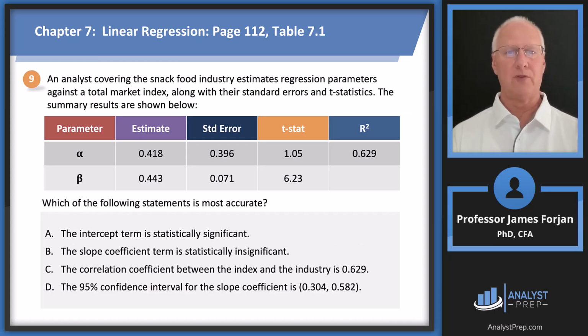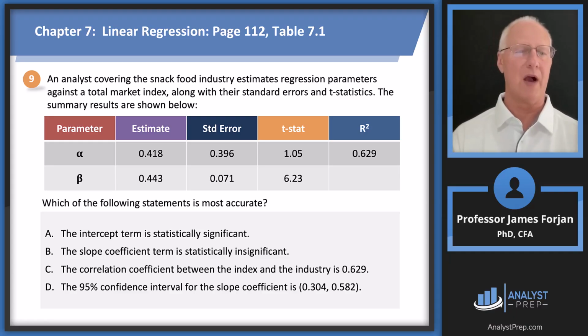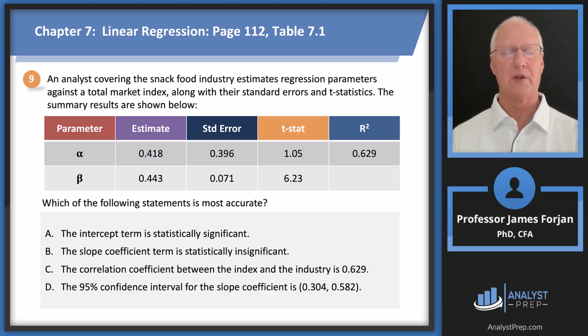Which statement is most accurate? What do we have? Snack food industry, regression parameters, standard errors, and t-stats. All right, so we've got an alpha and a beta. There's our estimate. There's our standard deviation. So that t-stat, the orange column there, that's just purple divided by, what is that, navy blue or dark blue. And then there's an r squared.